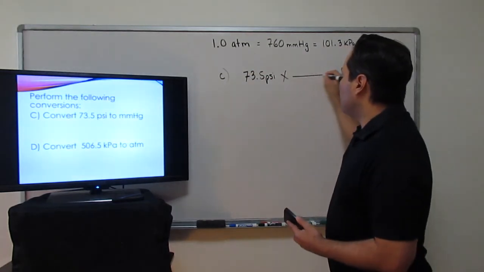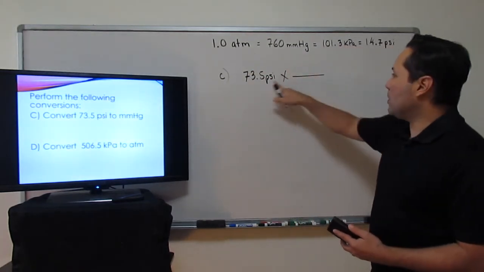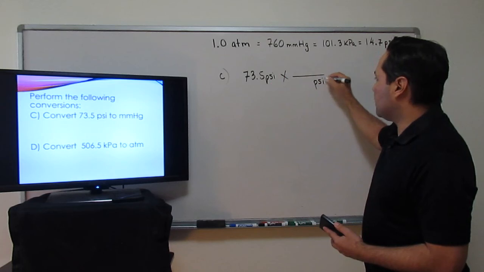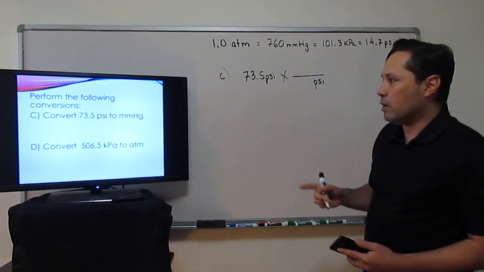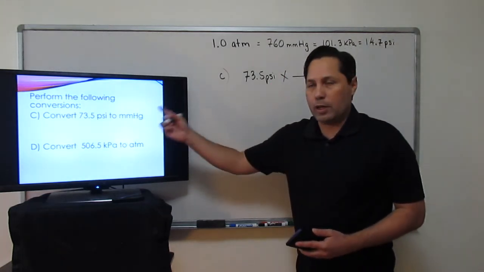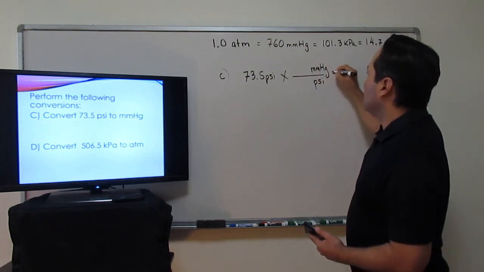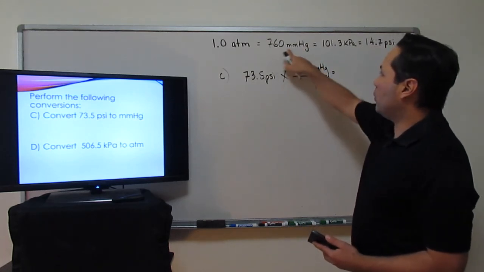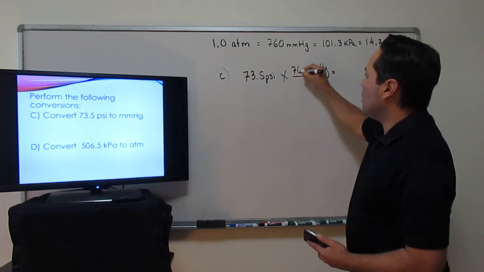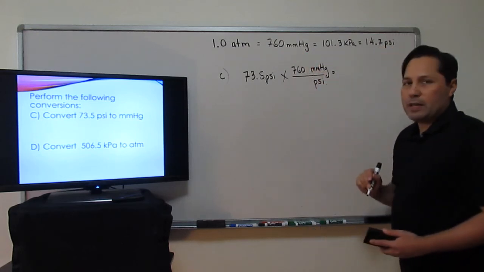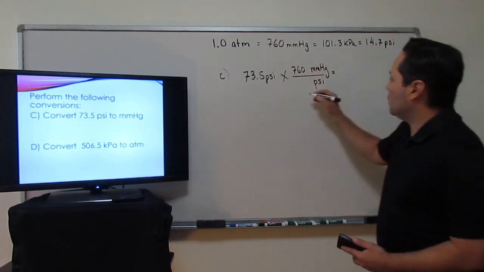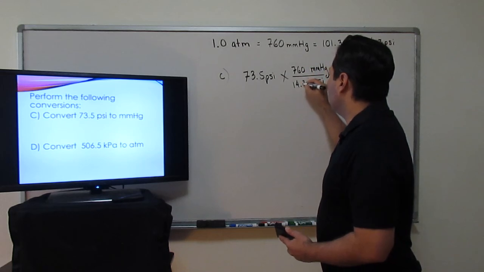So our setup: the given and the denominator always match. So we're going to put PSI in the denominator so that they can cancel out. And what we're solving for goes in the numerator, in this case millimeters of mercury, mmHg. So the values for them: 760 millimeters of mercury, PSI is 14.7. So there you have it.